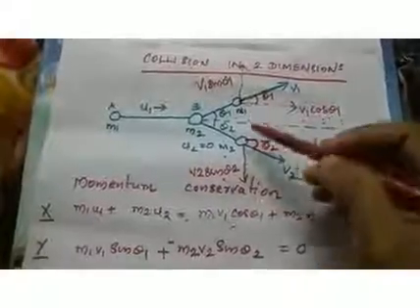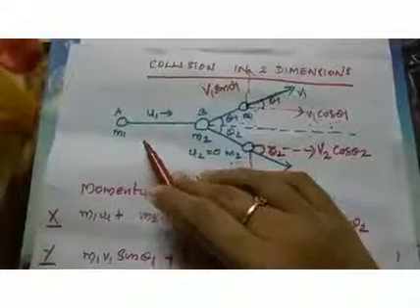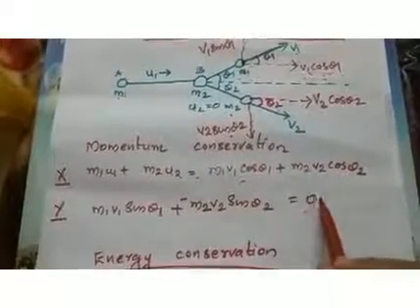Similarly, what is the total momentum before and after collision along y direction? So here you can see there is no movement for the object along y direction initially. The object moves only along x direction initially. Only after collision we can see components along y direction. So initially the momentum along y direction will be 0. So that is written, initial momentum is 0. Then what is the final momentum?